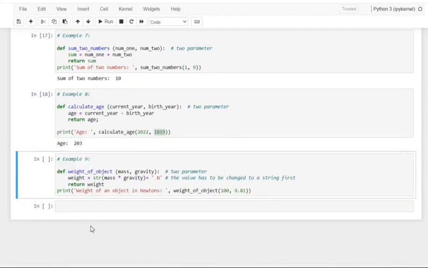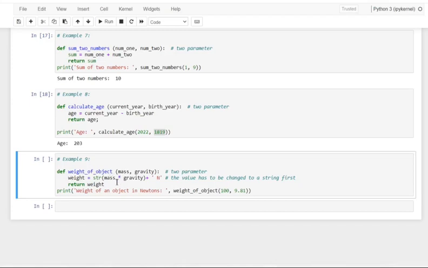And the weight of an object, here you can evaluate with an expression or a formulation or any other thing. And when passing the mass and the gravity as the arguments to the function, here we want to define the weight of the object. And here we are giving the expression as mass into gravity.